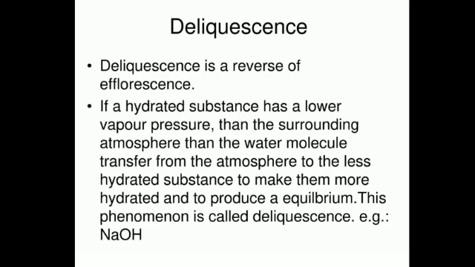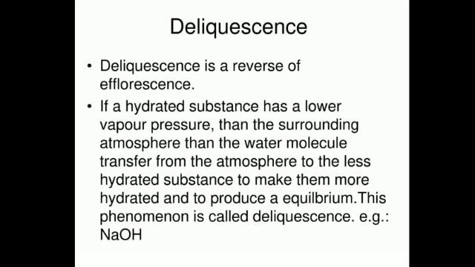Is that clear? So, in efflorescence you saw they lose the water of crystallization partly or completely and become anhydrous. And here you see they are absorbing extra moisture, losing the crystalline form, and getting dissolved in water to form a solution. This is called deliquescence, and such substances are known as deliquescent substances.